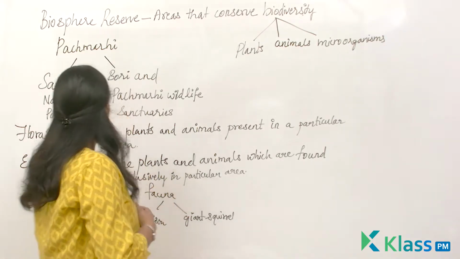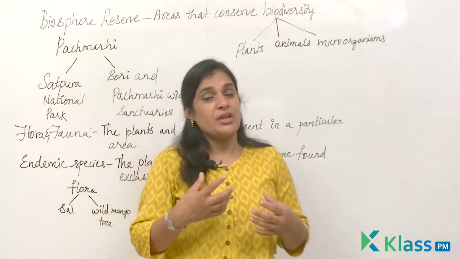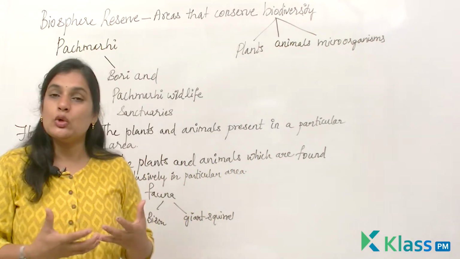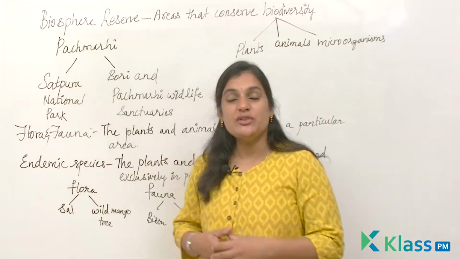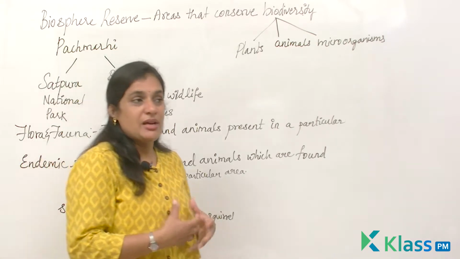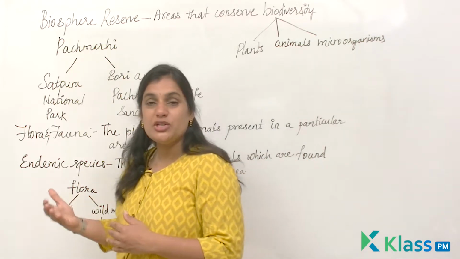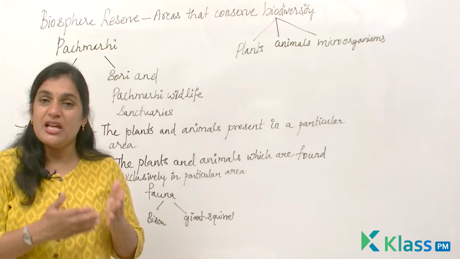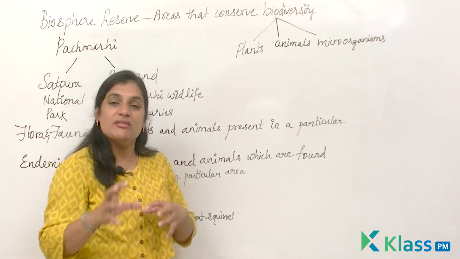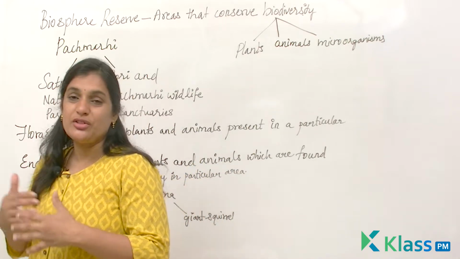So next, let us talk about endemic species. Even before I start with endemic species, let me tell you what species are. Species means a group of population which can interbreed, which can reproduce and increase the population by interbreeding. I'll give you an example, like a group of a cat population, right? They try to increase their population by interbreeding among themselves. That means they breed with their own species. It's not that the cat goes and breeds with a dog, right? So they breed within their species so that they can increase the population and there could be a continuity of the race, right?